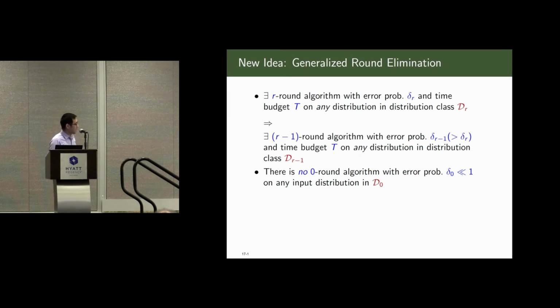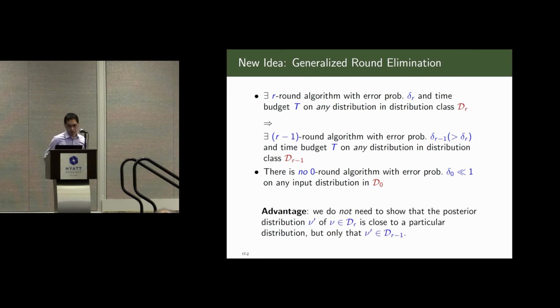The new idea we have is to generalize the standard round elimination technique. So this is a framework. It looks very similar to what we have seen a few slides ago. The only difference is that we replace a single distribution with a class of distributions. What's the benefit of this?